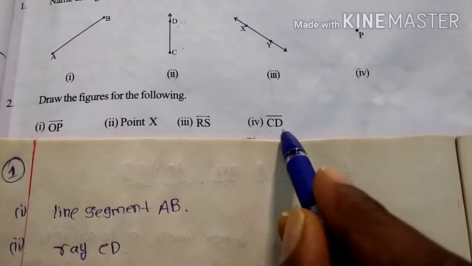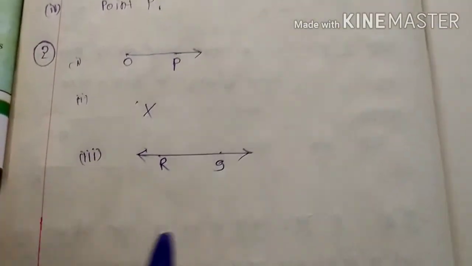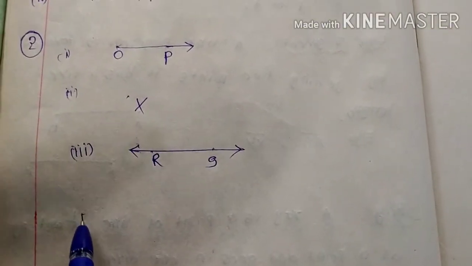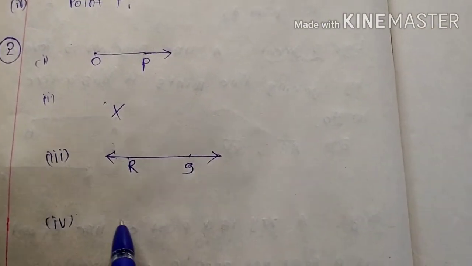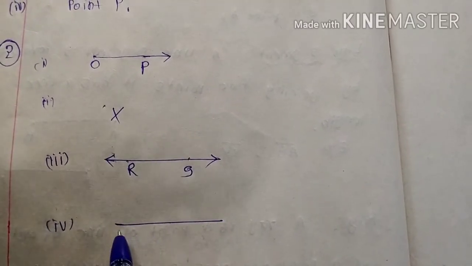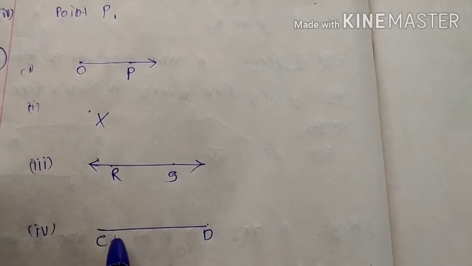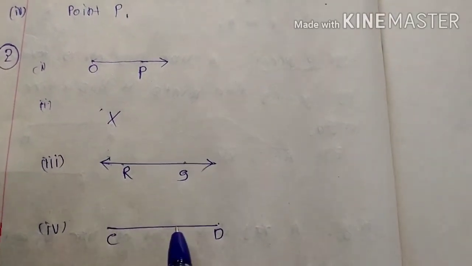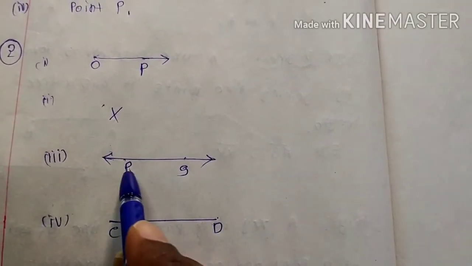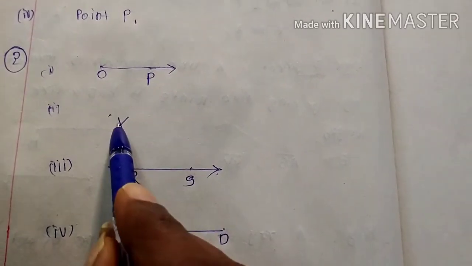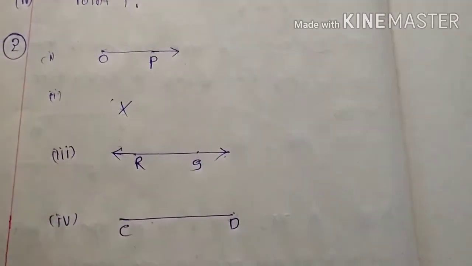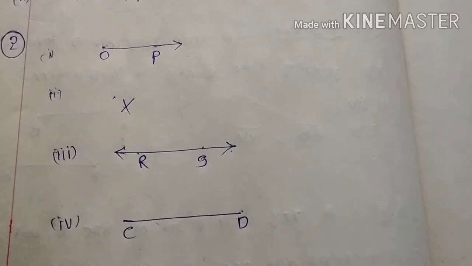Next one here CD is a line segment. These are the endpoints. See here, line segment. This is a line point. Here it is a ray. This is your solution of the second question.